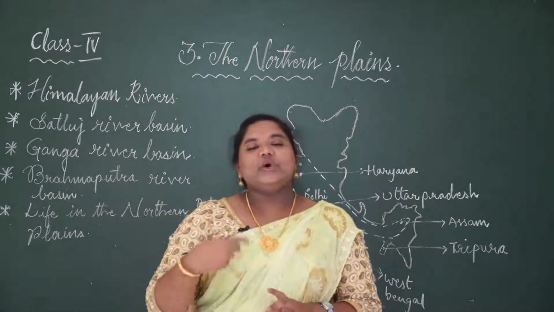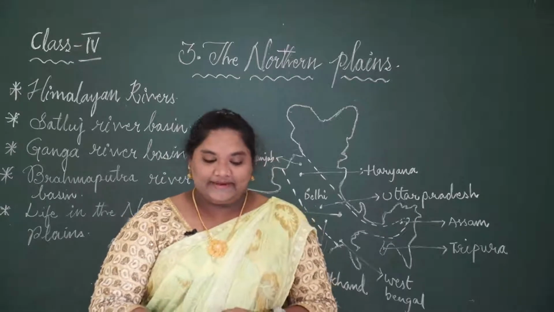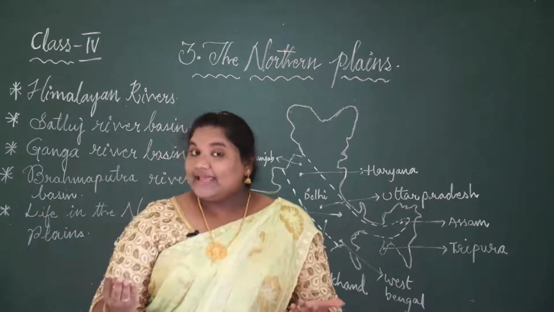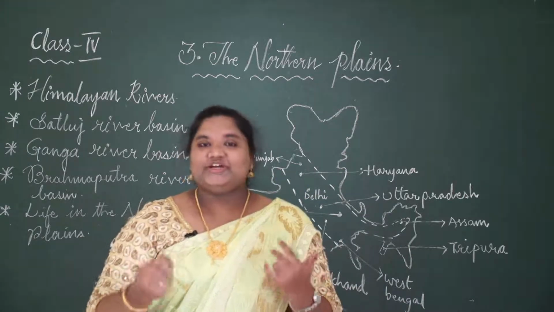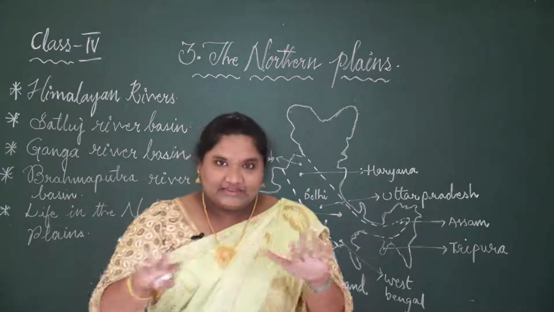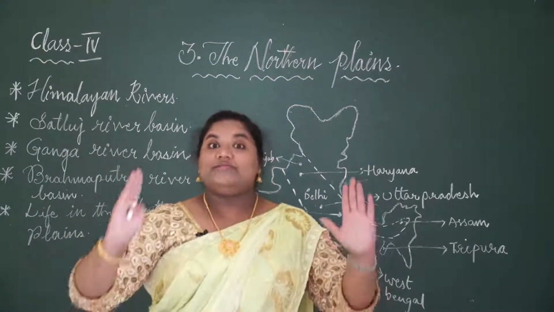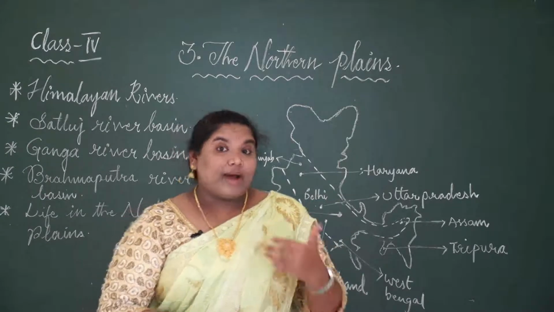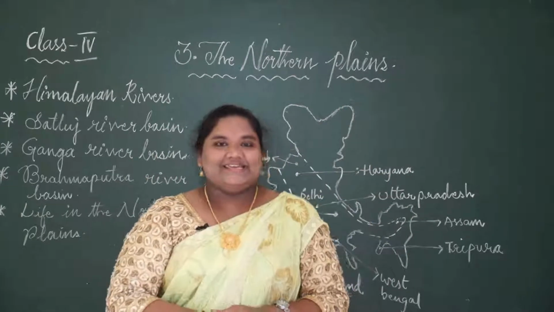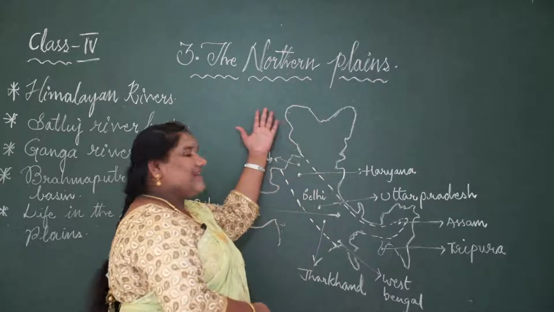So here we are going to discuss the second feature, which is the northern plains. As we have discussed earlier, what are plains? Very good. Plains are flat and level, that means even. They have slopes but not with very high altitude, whereas the mountains are very big with very high altitude. Am I right? Yes. So in this lesson we are going to learn about the northern plains.